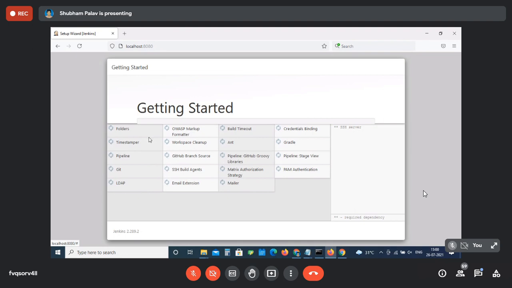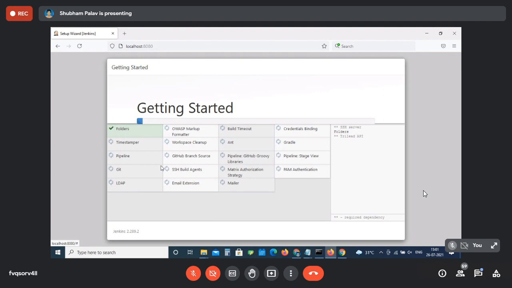Because you are doing it for the first time, they will ask you for the administration password. Next time, if you uninstall Jenkins and try to reinstall it, they will not ask you for these two steps: the plugin one and the administrator password. They will simply take you to your respective account.